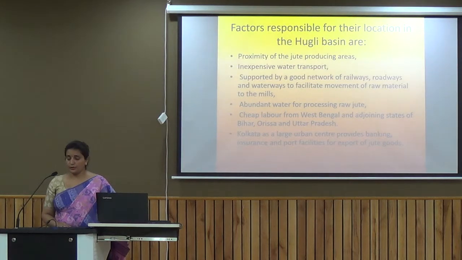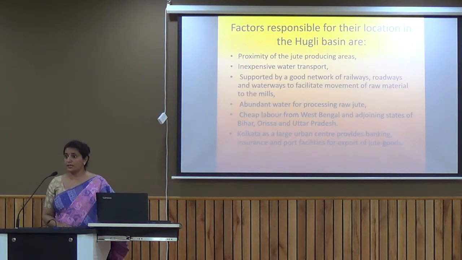Now, as I told you, the maximum jute industry we have is in West Bengal, which is also called the Hooghly Basin. So we have certain factors which are responsible for why these jute industries have been located in the Hooghly Basin. The first factor is the proximity of jute producing areas, because it's an area where a large amount of jute is produced, so it's easily available to the jute producer.